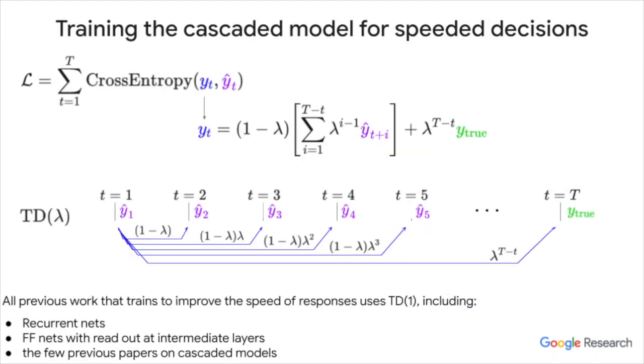The cascaded network is trained by unrolling it in time. Because it produces an output at each time, it can be trained to make speeded decisions, that is, to get the asymptotic output sooner. Toward this goal, we introduce a temporal difference cross-entropy loss. We use TD lambda, which specifies the target as a lambda-weighted exponential average of future outputs.